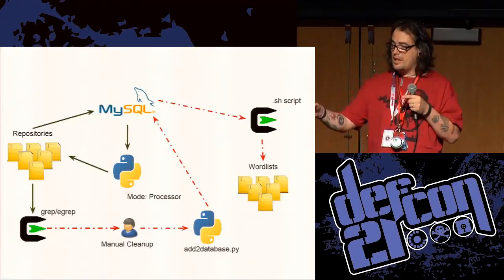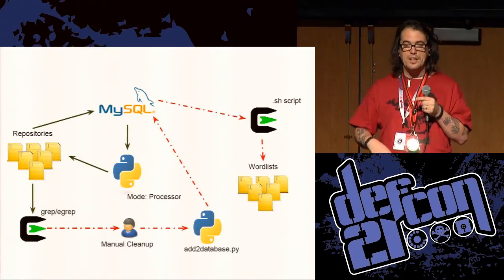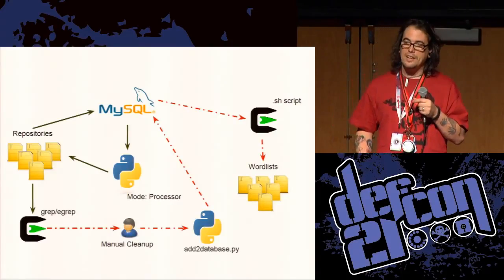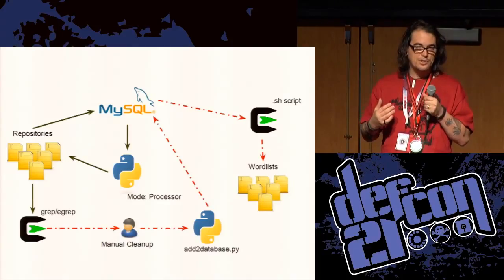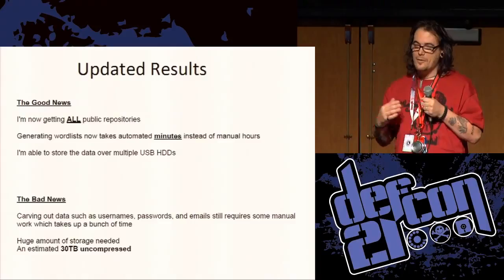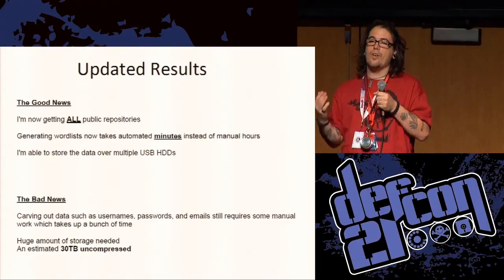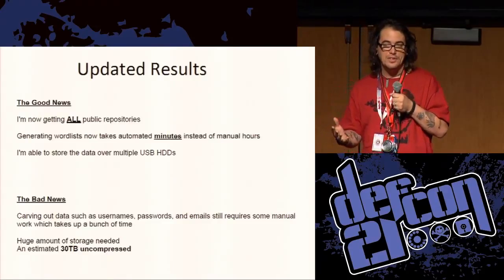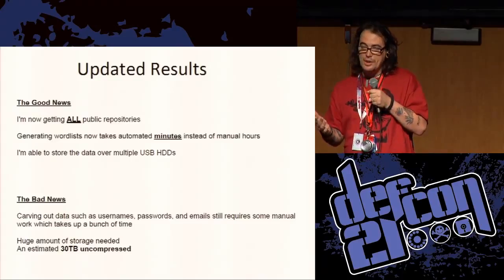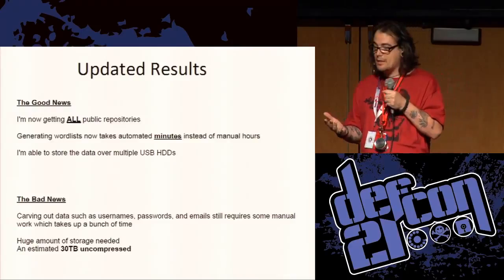And then I have a bash script that'll just go connect to the database, dump everything, and create the word list and automatically send it back up to GitHub, which is the real irony. I'm downloading all their data and yet storing it on GitHub. So the updated news, I now have all the repositories. I can now get every single public one. Generating the word list with the bash script takes minutes once everything's in the database.